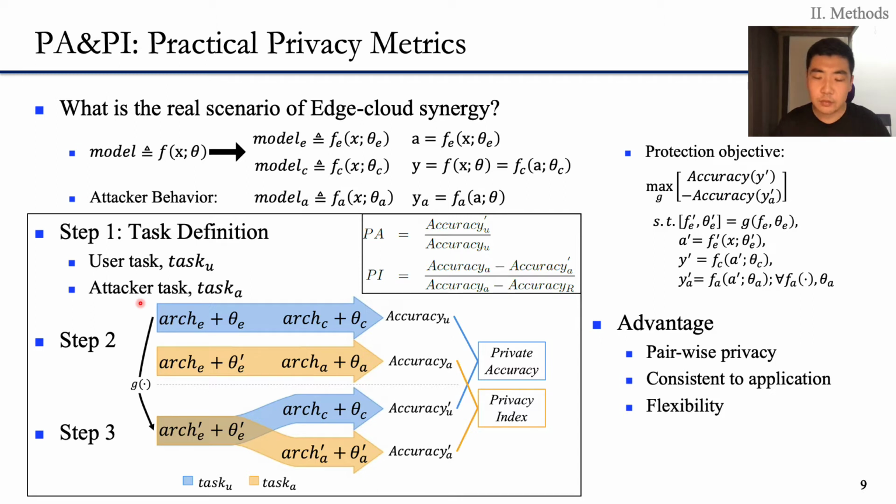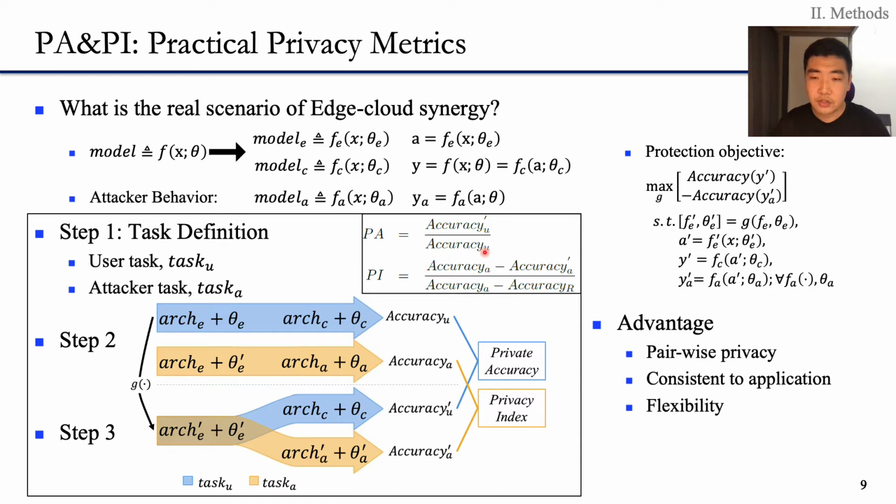Then we train both the attacker model and the user model normally to get the first pair of accuracy. After performing protection, we fix the model for the edge and simulate the acquiring of intermediate results, and train the parameters for two models on the cloud separately. Then we calculate PA and PI from this formula.